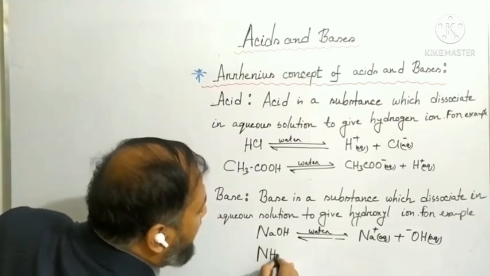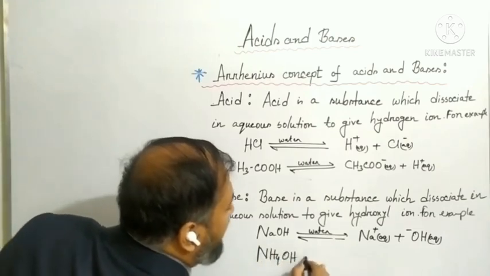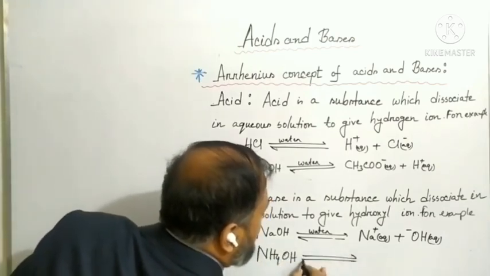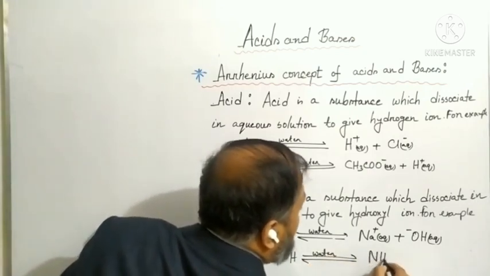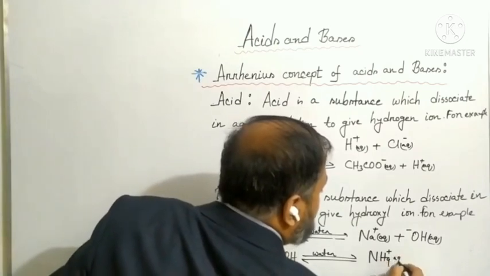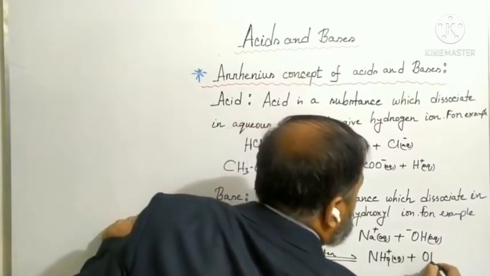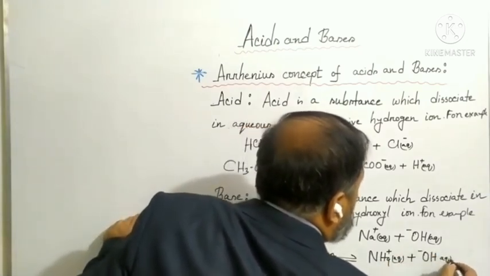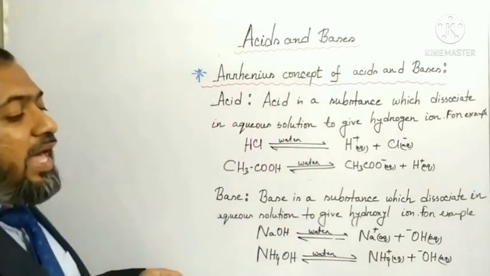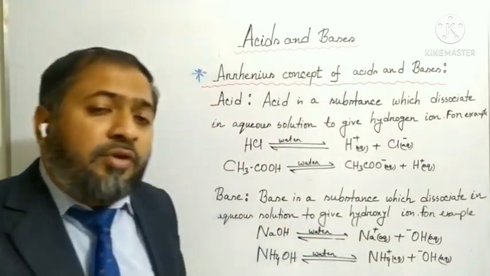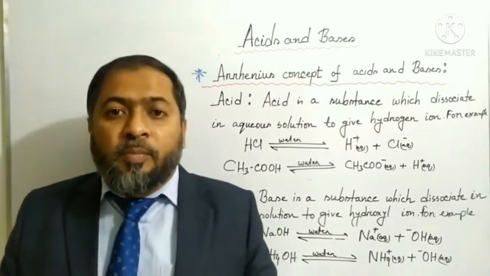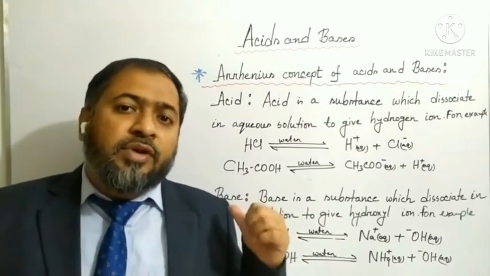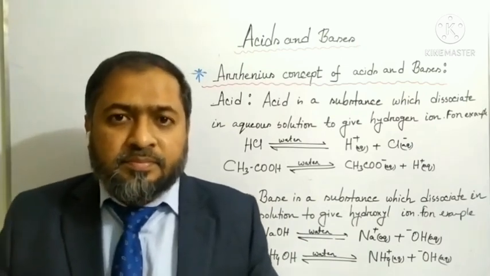Similarly, ammonium hydroxide, when water is added to ammonium hydroxide, it produces ammonium ion with hydroxyl ion. So you can see in both cases hydroxyl ion is produced. Therefore, sodium hydroxide and ammonium hydroxide both are bases according to the Arrhenius concept.